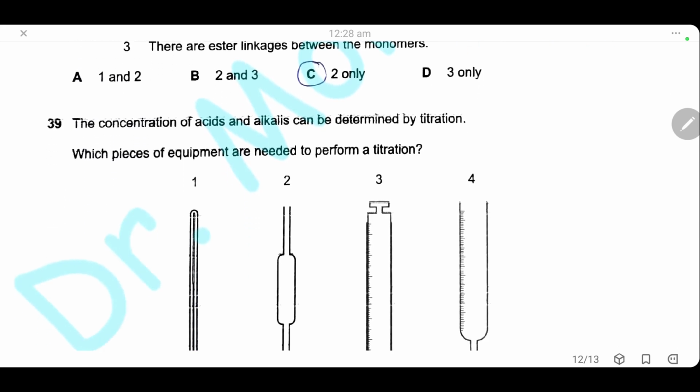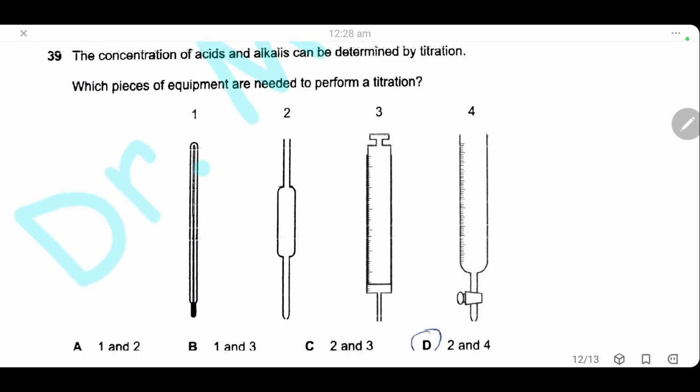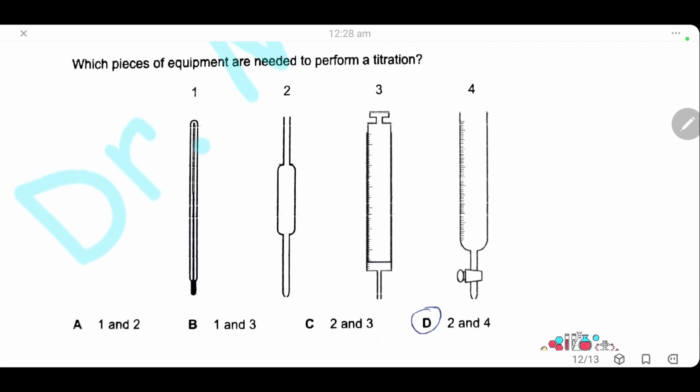Question 39. The concentration of the acid and the alkali can be determined by titration. Which pieces of equipment are needed to perform titration? Here we have the tools, the laboratory tools to choose. We will choose pipette for measuring the volume of the acid and a pipette to add the alkali in the flask. So 2 and 4 are correct tools and the answer is D.